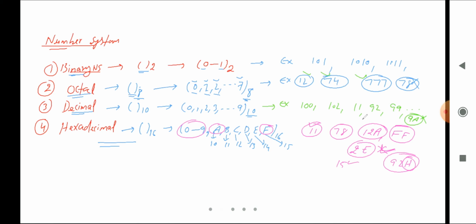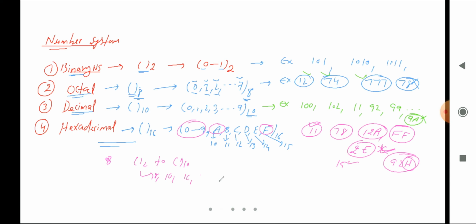So for conversion, we can convert from binary number, or we can say base 2 to base 10, base 2 to base 8, and base 2 to base 16, and further 2 to 4 is also possible. So conversion can be done from one particular base to another base. Firstly, we will discuss the basic conversion.